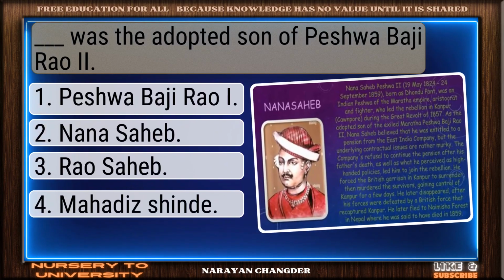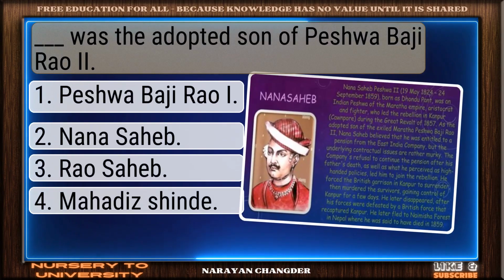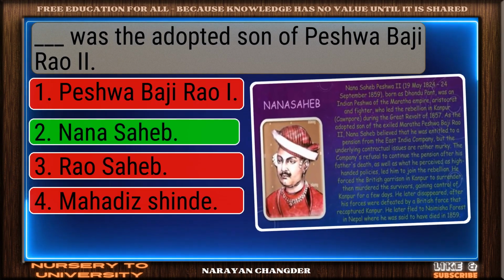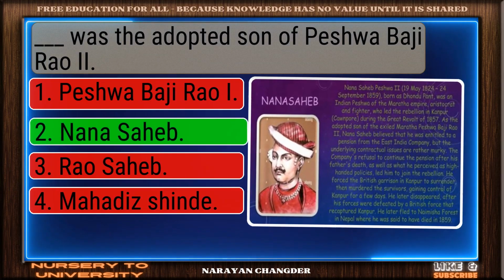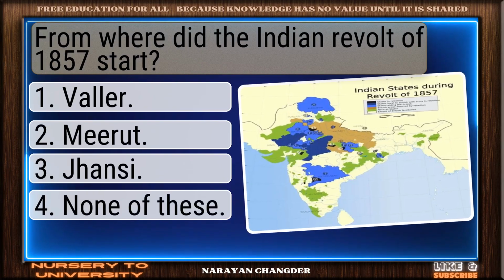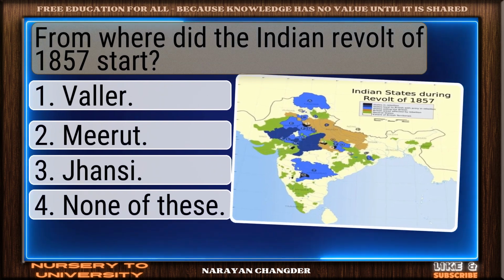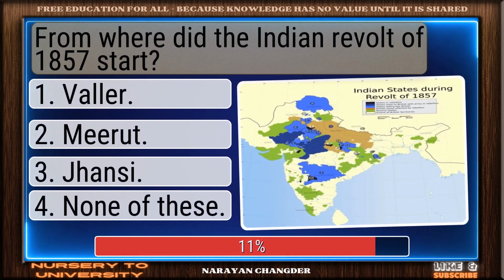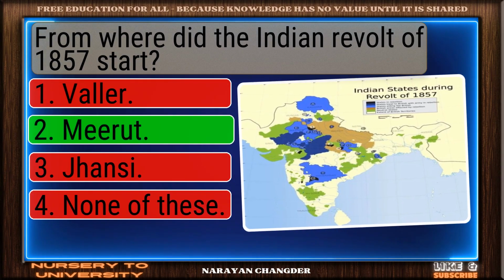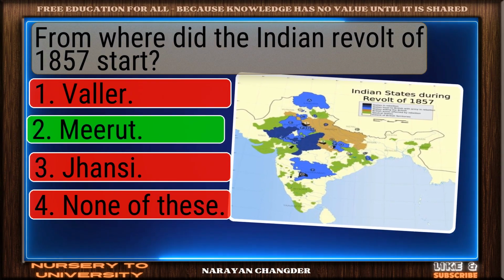Question number 102. Dash was the adopted son of Peshwa Baji Rao II. Clear logic. Your choice Nana Saheb is sound and 100% true. Question number 103. From where did the Indian Revolt of 1857 start? Nicely done. Meerut is a solid answer.